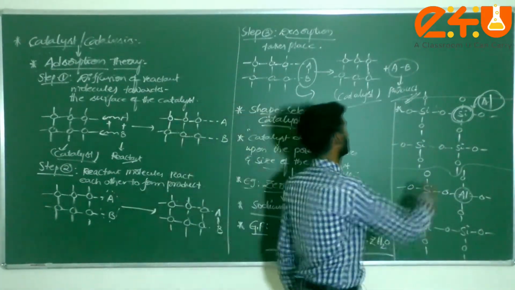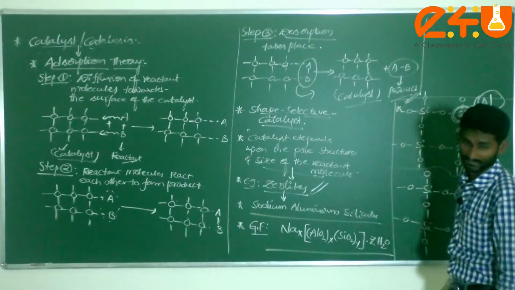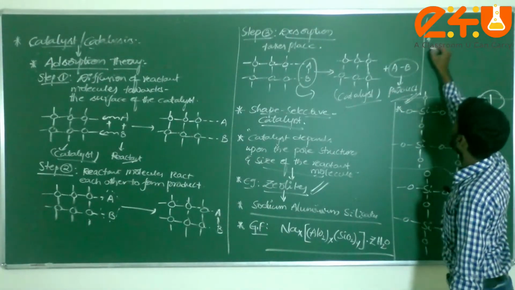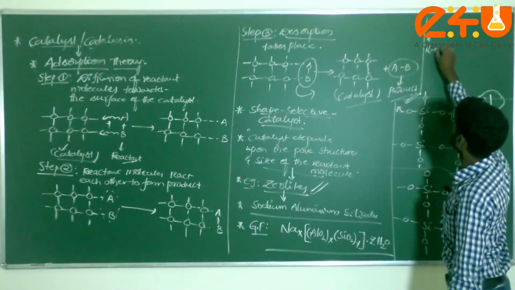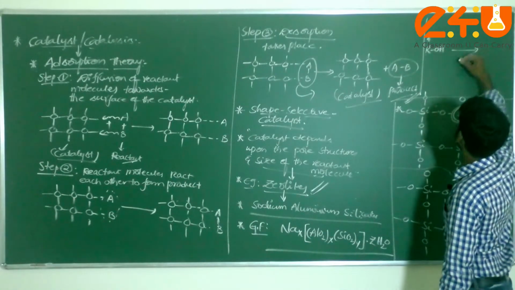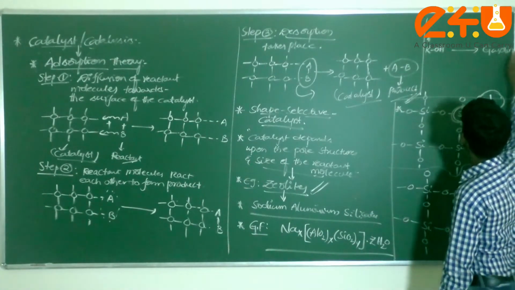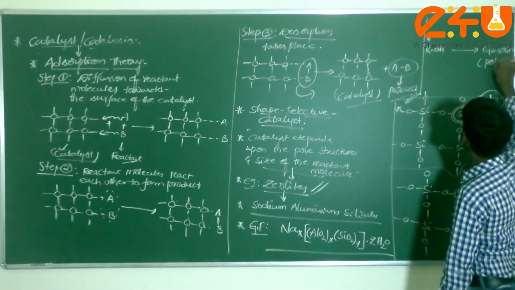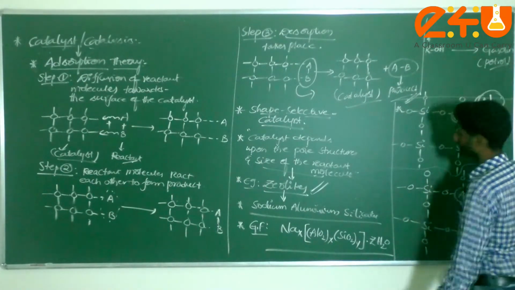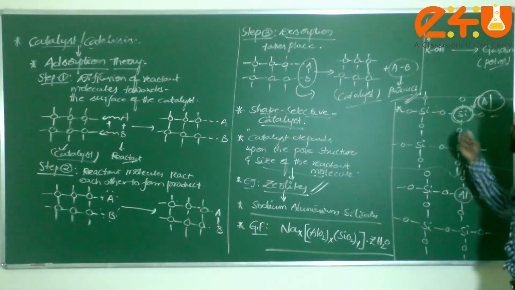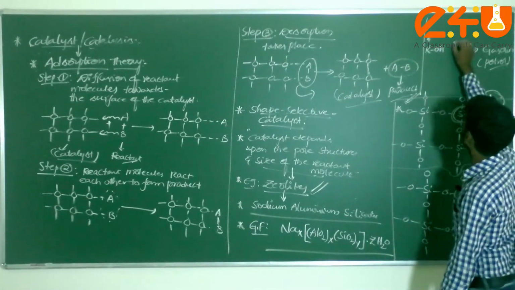Now what is the importance of these zeolites? They are used for the conversion of alcohol into gasoline. We are using this in what, dear students? This is called petrol, one of the products. Now what is the catalyst you are using?